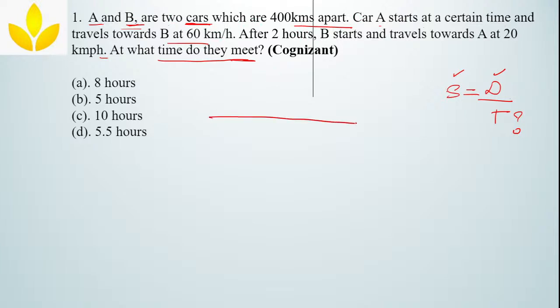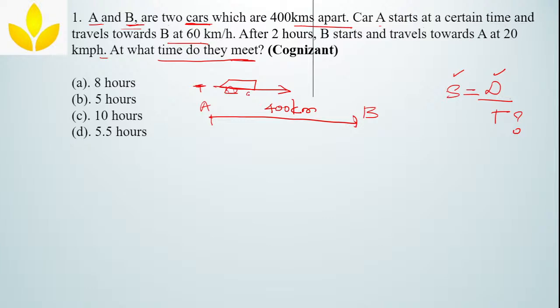The distance between them, for example, this I will take as A, this I will take as B, is 400 kilometers. Car A starts at a certain time and travels towards B at 60 km per hour. So car A starts at some time, which I don't know, and it travels towards B. Consider this is a car.